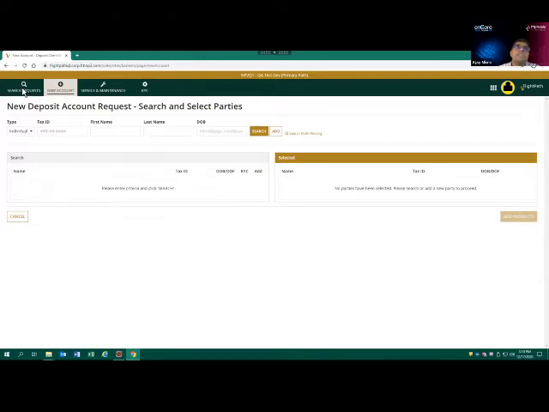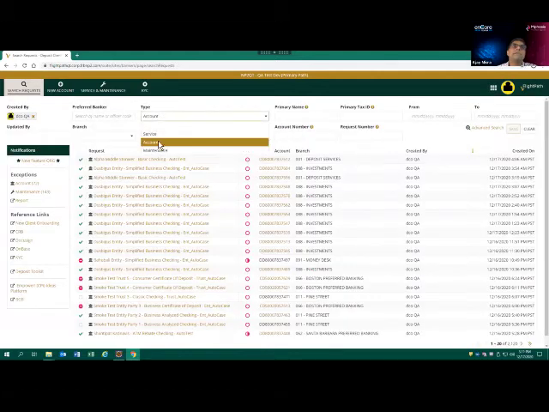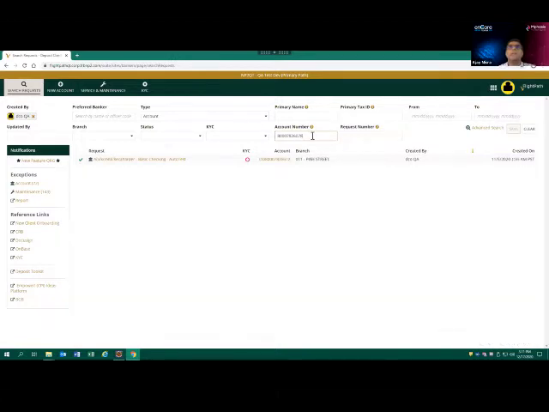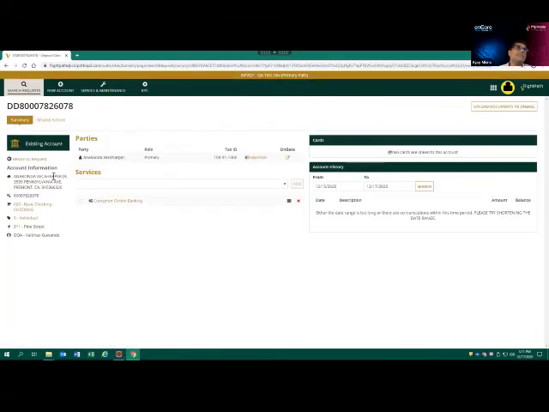I'll be showing you two scenarios. One is a search request, which is end-to-end testing from UI to database, and another is a negative scenario where a banker is trying to open new accounts, enters a wrong tax ID, and gets blocked from the next workflow. Let me click on search requests. I will select type account, enter the account number, and press enter. Then I will click on this account link. On the left-hand side, you can see I have account information.